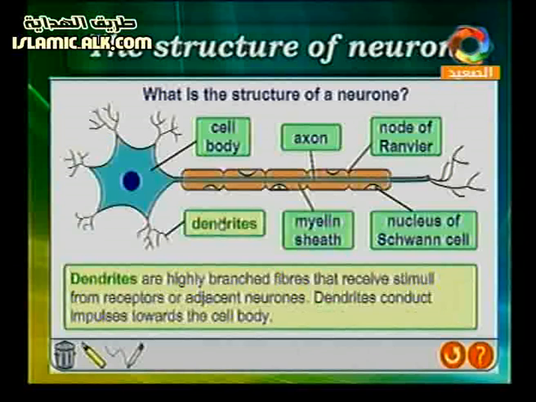And the last part here, we have dendrites. Dendrites are highly branched fibers that receive stimuli. What is meant by stimuli? Stimuli here means a very important thing around us, inside our body or outside our body, that we see or hear, or any activity that we receive. So the dendrites receive stimuli from receptors or adjacent neurons or other neurons, and conduct impulses towards the cell body.